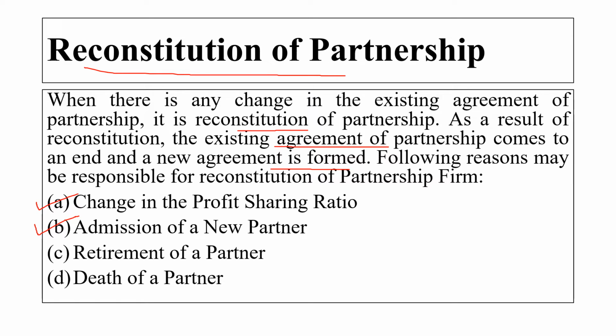The third reason is retirement of a partner. Why does a person retire? Maybe because of age, maybe because of health condition. At that time the reconstitution of the partnership can happen. And the last reason is death of a partner. If somebody dies because of an accident or some other reason, the reconstitution of a partnership can happen. So please remember these reasons, because in the exam you might receive a question on this.